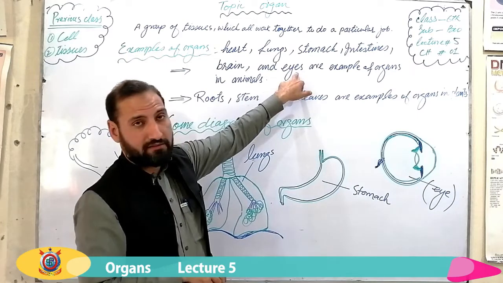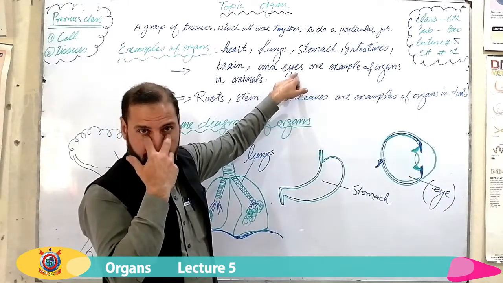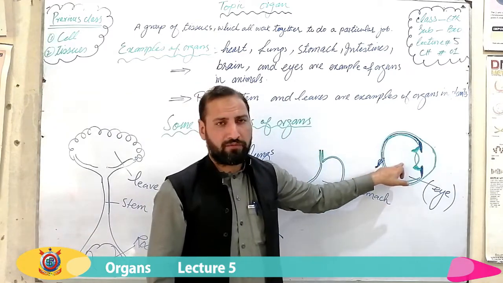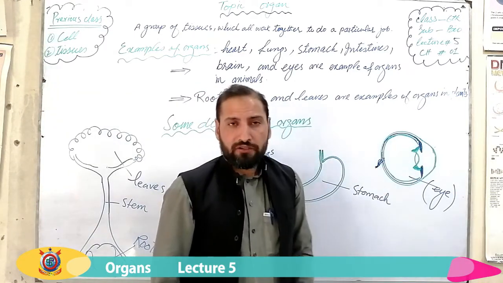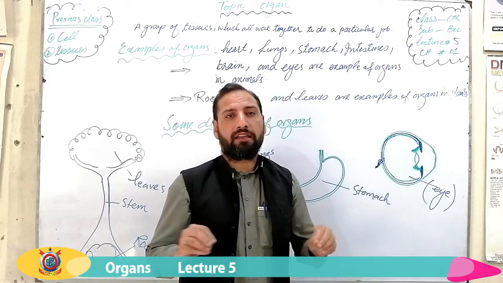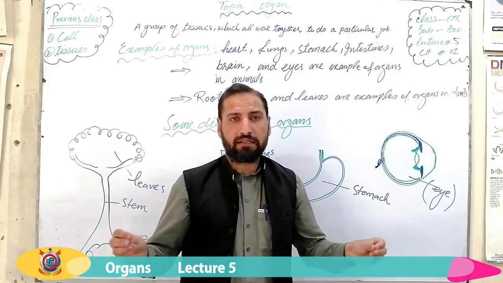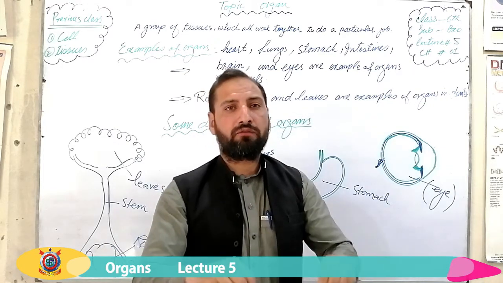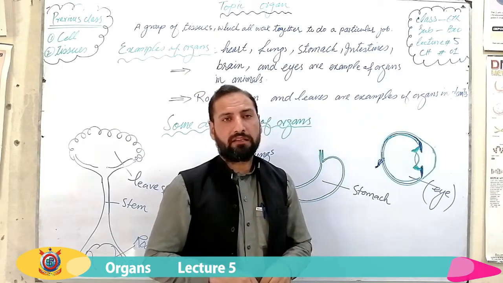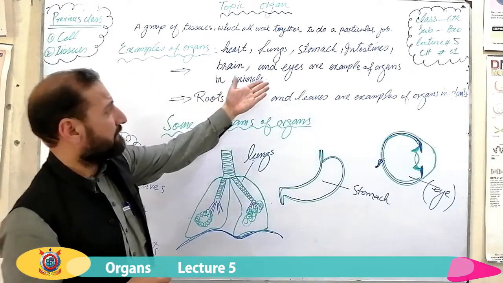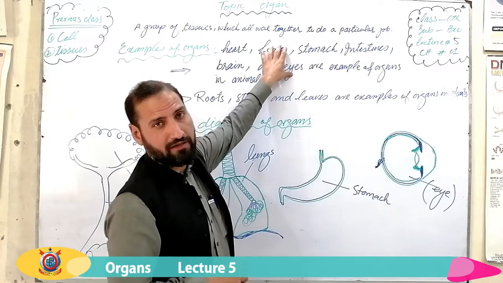Next, eyes. These are our eyes, and what is the function of eyes? This is the simple diagram of eyes. What is the function of eye? Eye tells us the light changes occurring in our surrounding. हमारे सराउंडिंग में लाइट के जो भी चेंजेस आते हैं या जो चीज़ें हमारे सराउंडिंग में मौजूद हैं वो सारे हम देखते हैं with the help of our eyes. These are the examples of organs in animals.